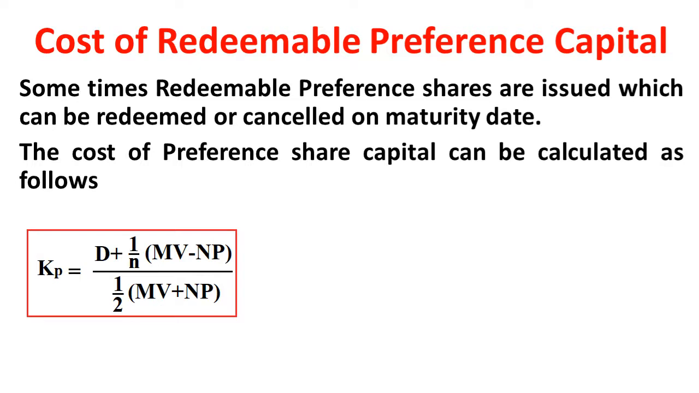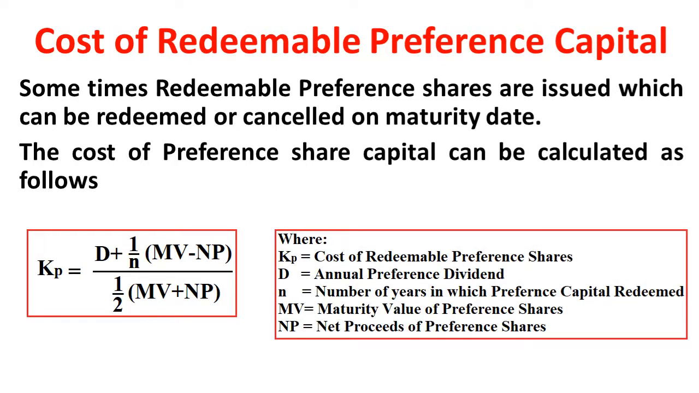MV minus NP divided by 1 by 2 into MV plus NP, where Kp is equals to cost of preference shares, D is equals to annual preference dividend, N is equals to number of years in which the preference capital is redeemed, MV is equals to maturity value of preference shares, where NP stands for net proceeds of preference shares. Right? Maturity value in the sense, while giving back, while redeeming the money, how much we are giving them, whether we are giving it at a premium or at par or at discount. That is most significant, right?